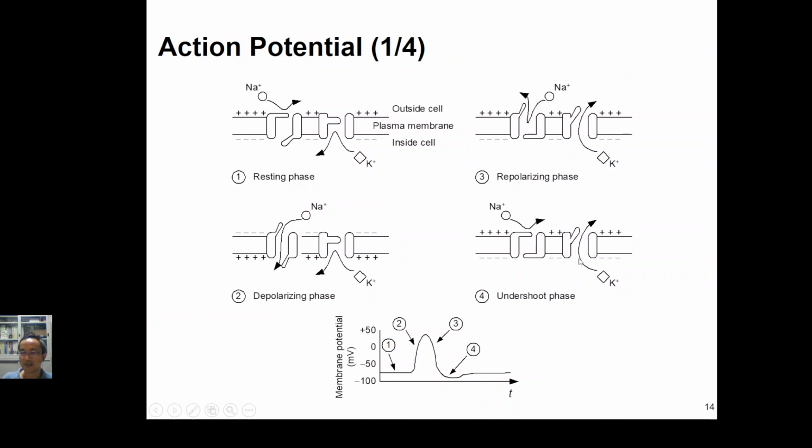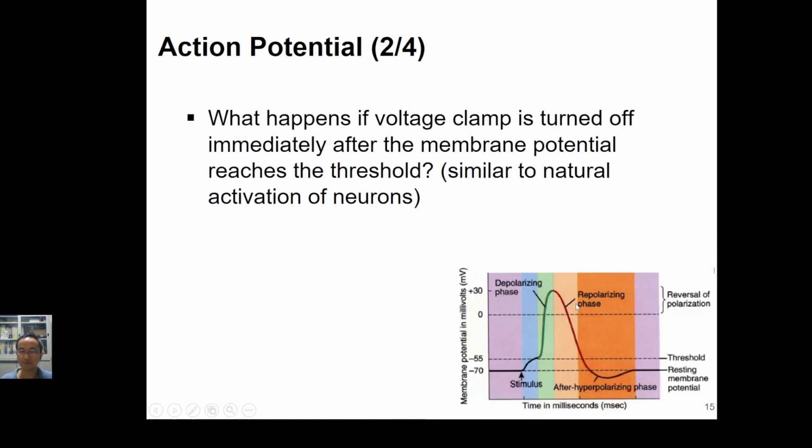Even more, the potassium channel will further open to let the potassium ions go out, and this phase we call the undershoot phase. Okay, undershoot phase. If you still remember one of the videos you watched before, which told us how to generate the action potential on a neuron or on the cardiac muscle, it mentioned the refractory period.